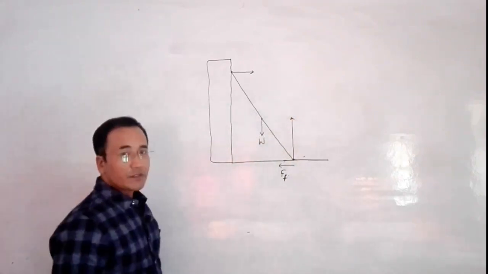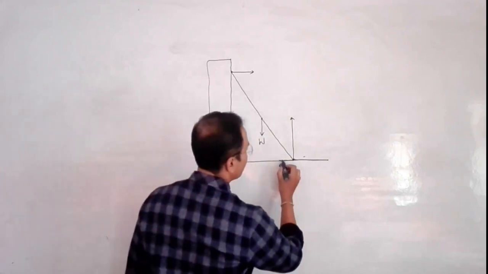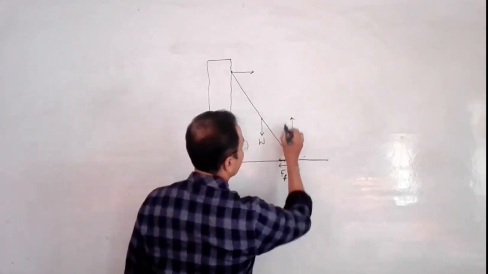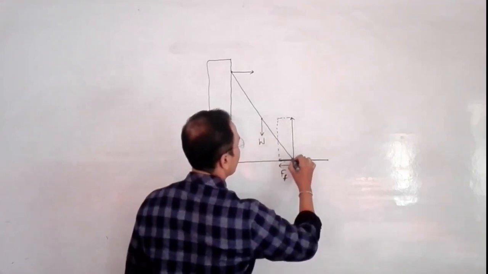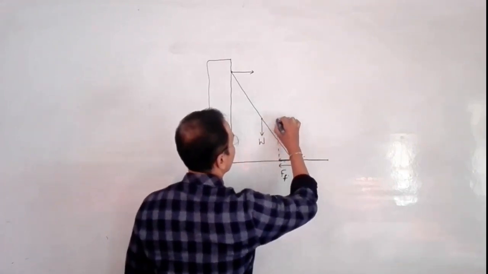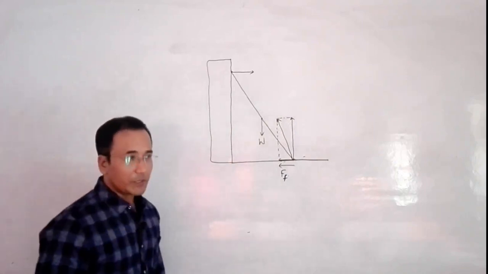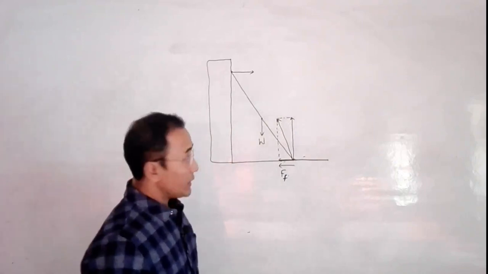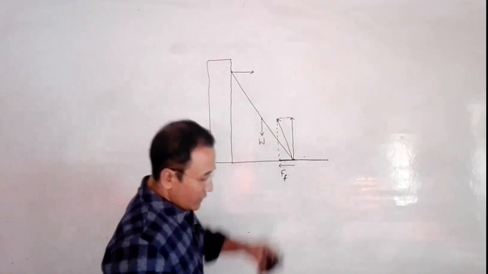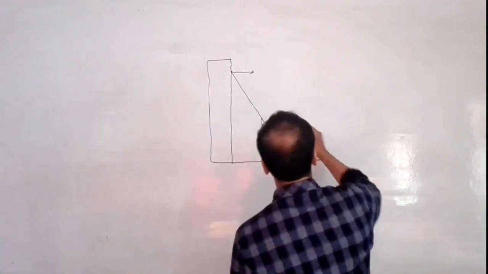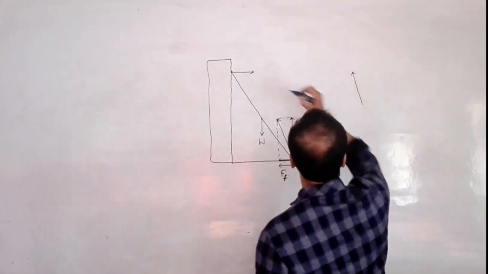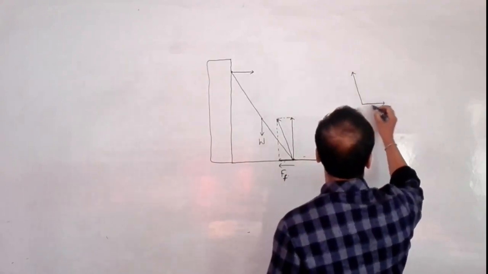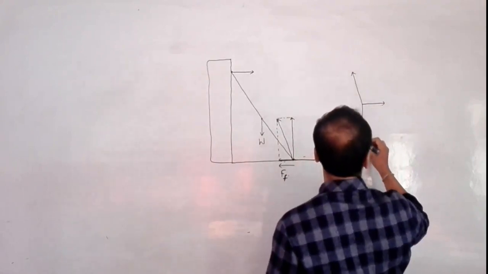Now the resultant of these two forces will be somewhat like this, and this will be the resultant force at that point because of friction and the normal reaction. Now if I draw these forces here, this force will be somewhat like this, and this force will be somewhat like this, and the weight will be somewhat like this.